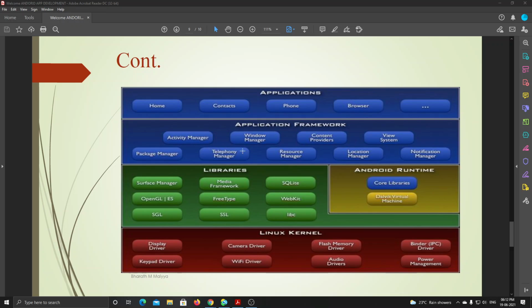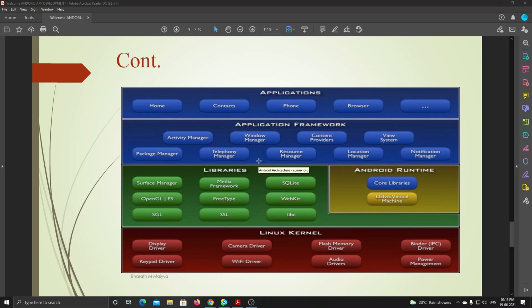If you press the phone button and call someone, it goes to the telephone manager, sees what code to run, and returns to the application and provides the output. That's all. We are using the telephone manager, the phone application framework, to run the phone.